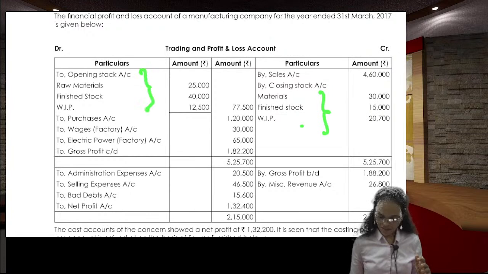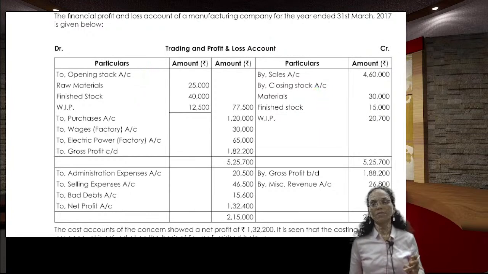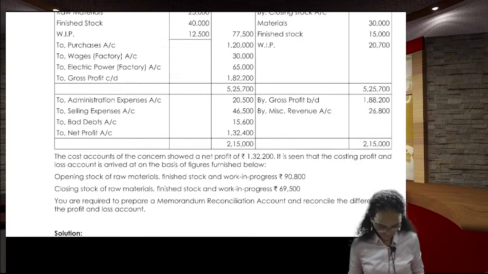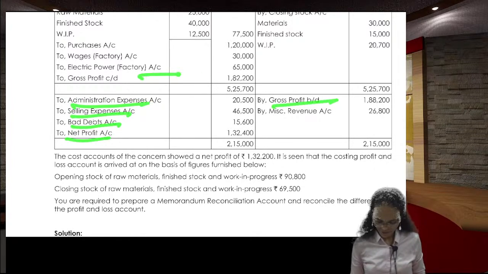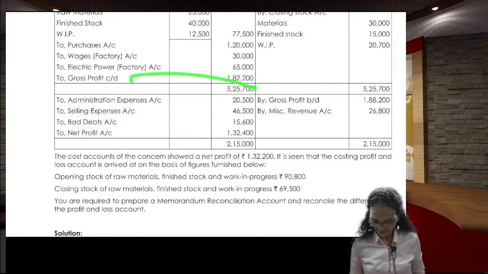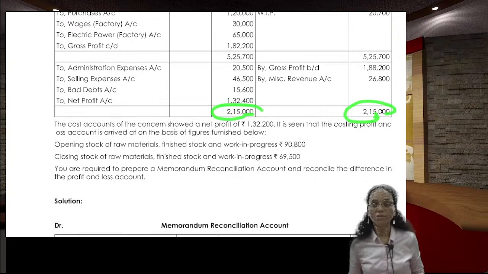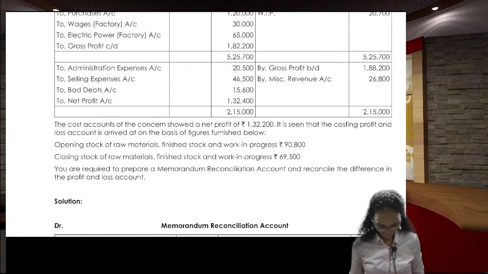Opening is given, and closing is also given: stock, that is raw material, finished goods and work in progress. Administration overhead given, selling expenses given, bad debts given, net profit, gross profit carried from here. Miscellaneous income is taken. So this is the information of the financial accounts.